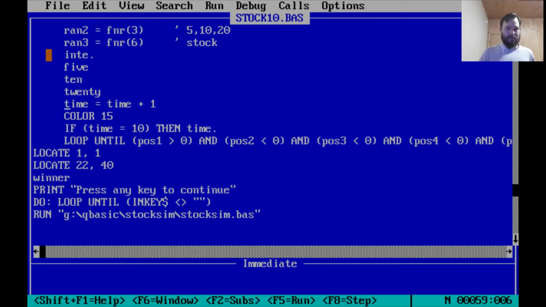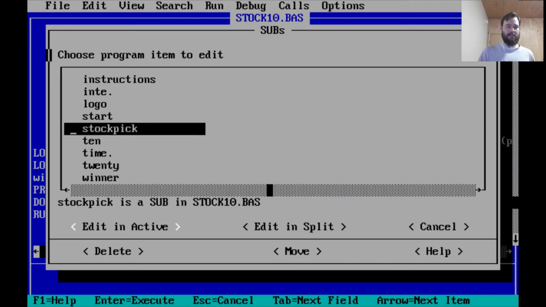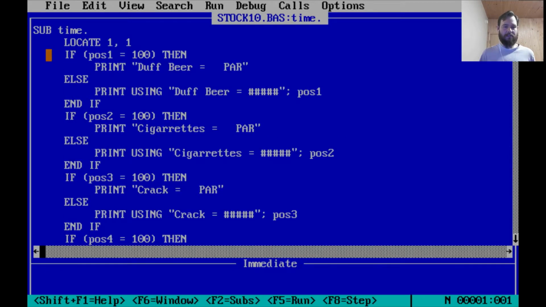Time equals time plus 1. So this was a way of keeping track of the turns, displaying how many turns the stock was the current champion. Color 15 is nice bright white. If time equals 10, then do time dot. And what does time dot do? So every 10 turns I'm updating the screen.